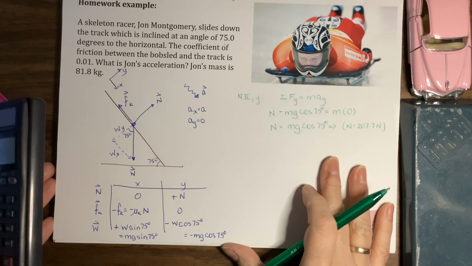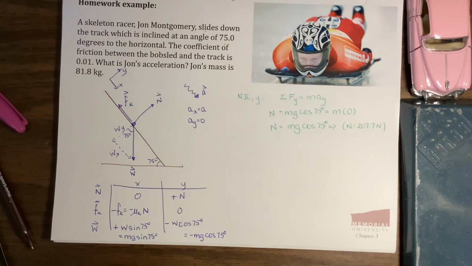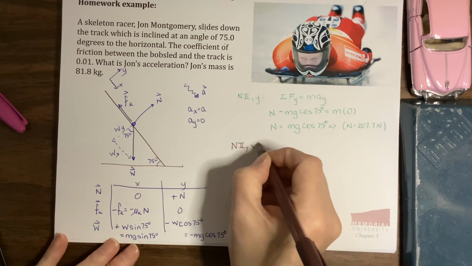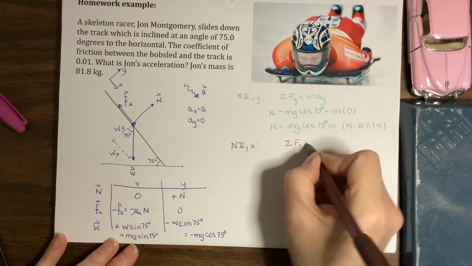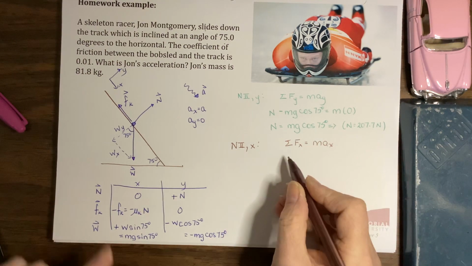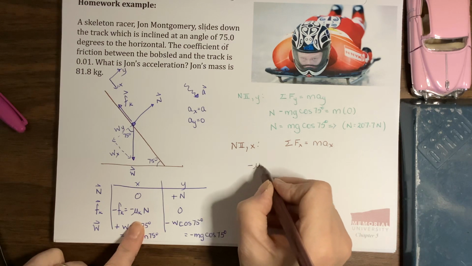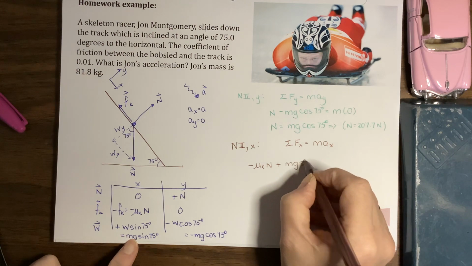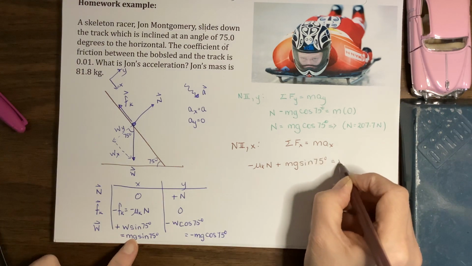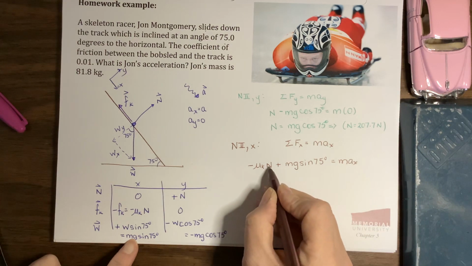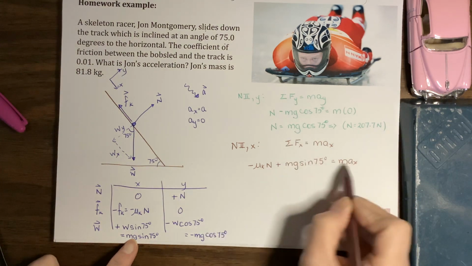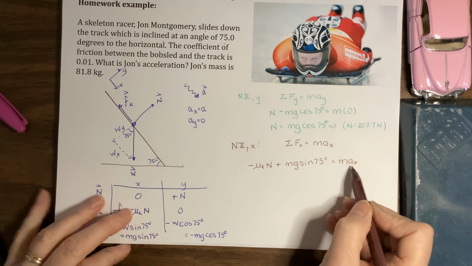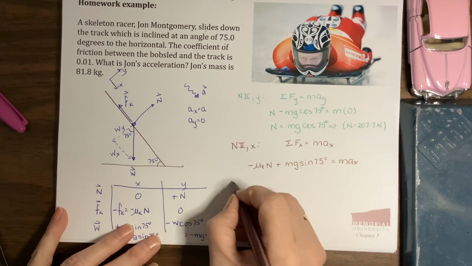Okay, let's next go to our x equation. So we'll do Newton's second law in the x direction. Sum of the forces in the x direction is mass times acceleration in the x direction. In the x, I have minus mu k times n plus m times g times sine 75 degrees equals mass times acceleration in the x. My normal force, so I can put in numbers here at this step and solve for ax. If you do that, it is completely legitimate, no problem, you'll get the right answer. I'm going to fill in symbols for my normal force.